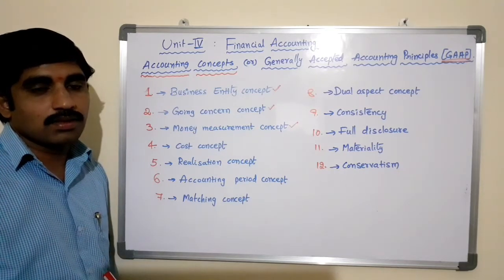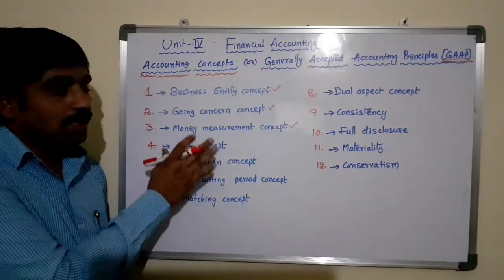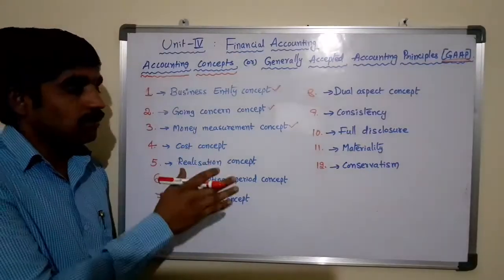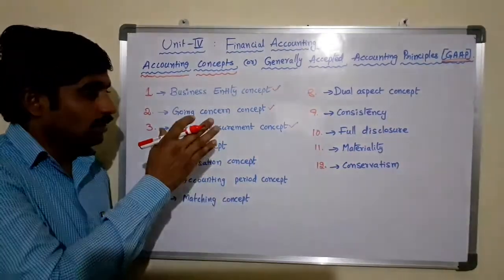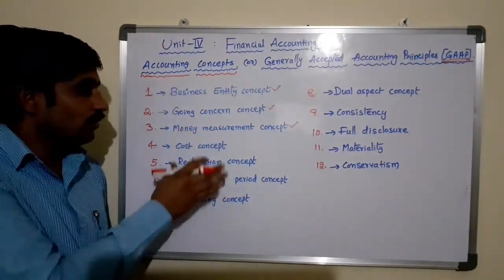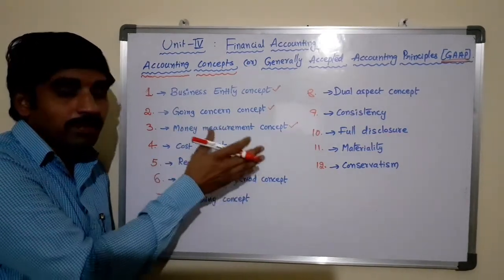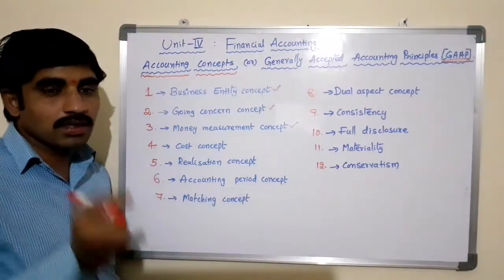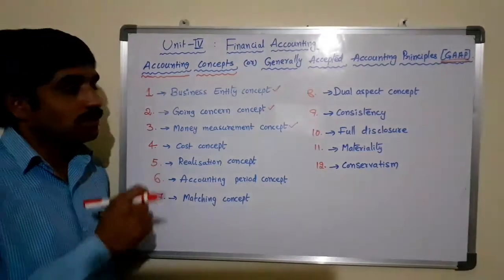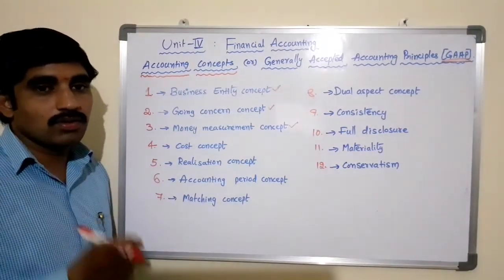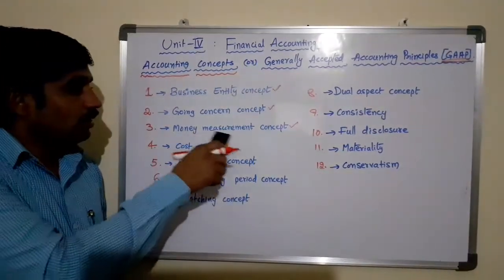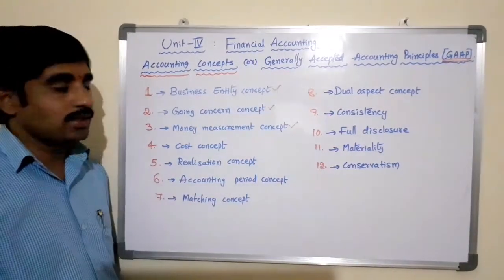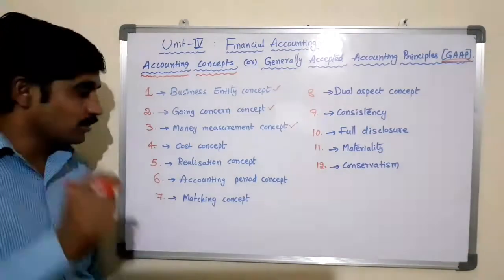So here, whatever transactions we conduct, whatever items we record in the books of accounts should be related to money measurement. They should be measured in terms of money. That is one of the important concepts of financial accounting. We should record only money measurement transactions, meaning those that can be measured in terms of money.